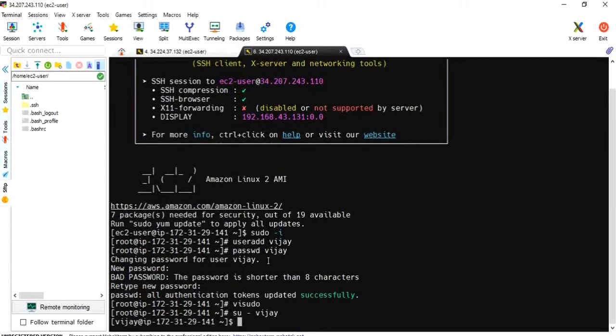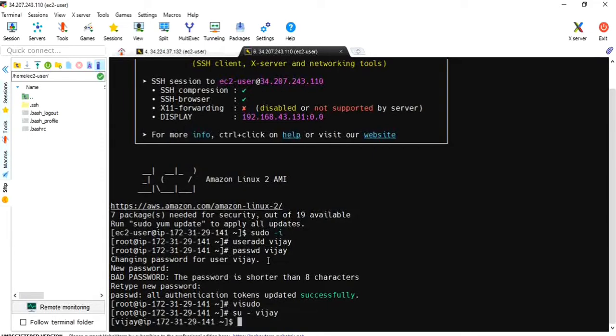Okay, to make this server the Ansible server, we need to install Ansible on it. As you know, to install Ansible we need to configure the EPEL repository, like we have configured the Jenkins repository, right? Extra Packages for Enterprise Linux. First we need to check whether this package is present in our repository or not.